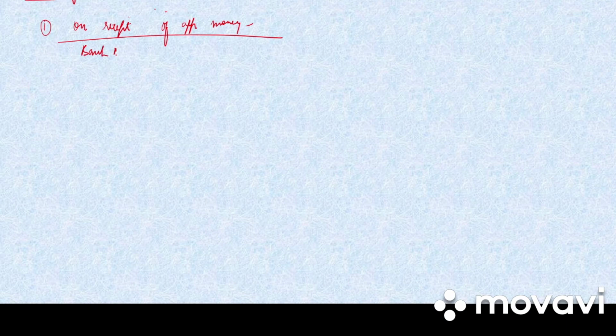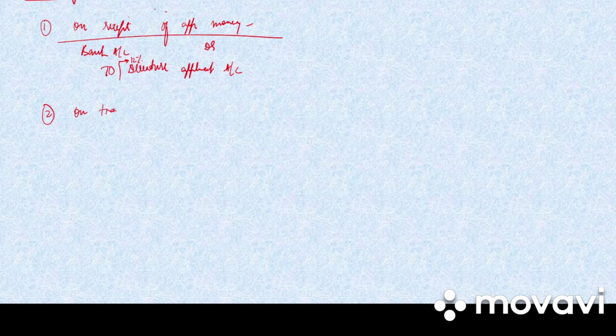Okay. So write down the first one. On receipt of application money. So what will be the entry? Bank account debited, to whatever is the amount. Say for example 12% debenture, it will be to debenture application account. Now I am not writing any percentage. If they have given 12%, it will be to 12% debenture application account.